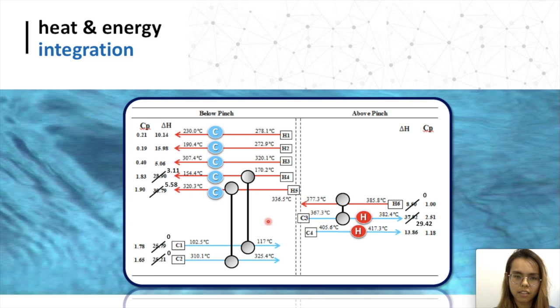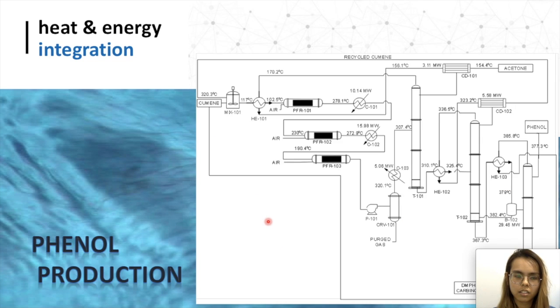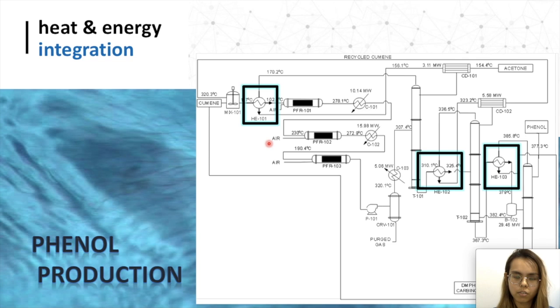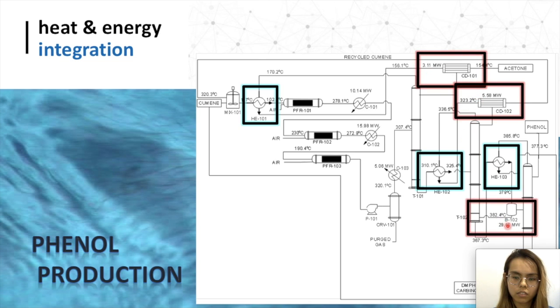As we can see in the process flow diagram, there are 3 heat exchangers that replace the original heater, the reboiler from the first distillation column, and the condenser from the third distillation column. The duties required for the condenser of the first distillation column, and the condenser and reboiler of the second distillation column are reduced. This leads to an increase in heat efficiency and cost reduction.